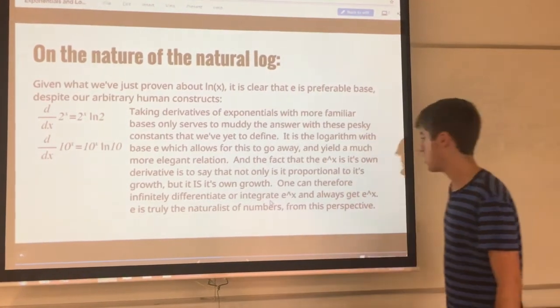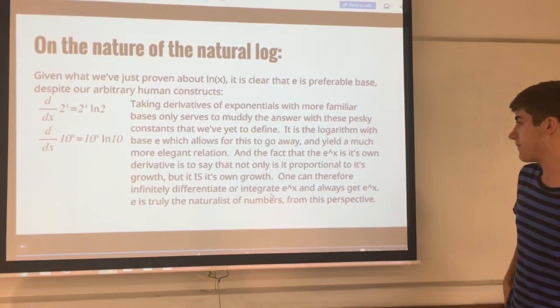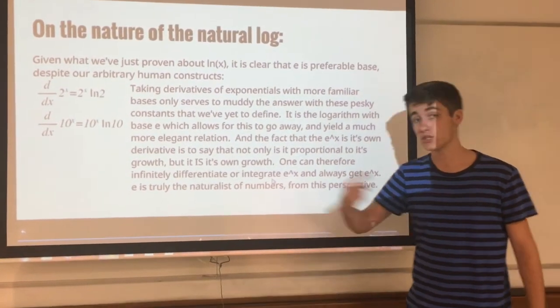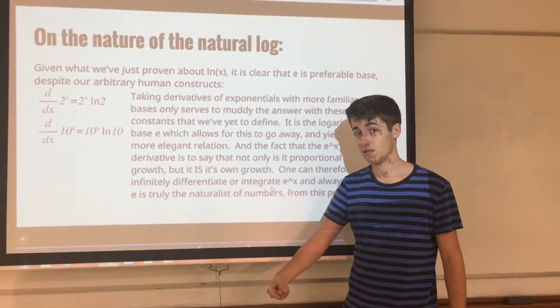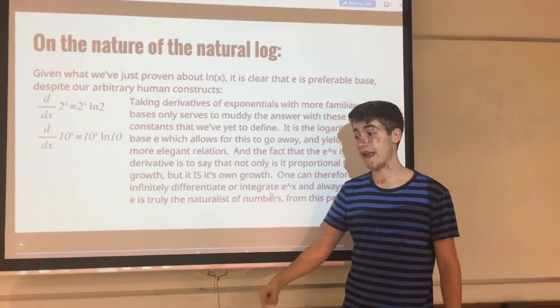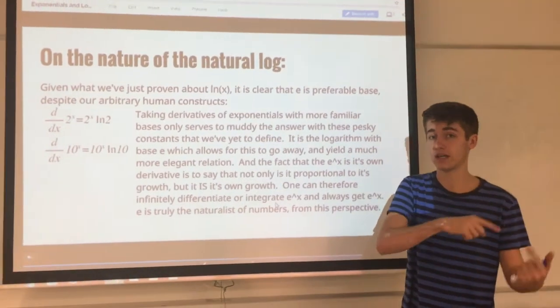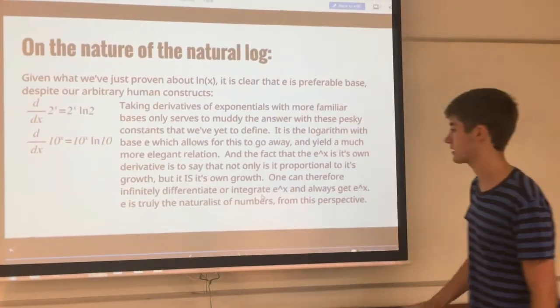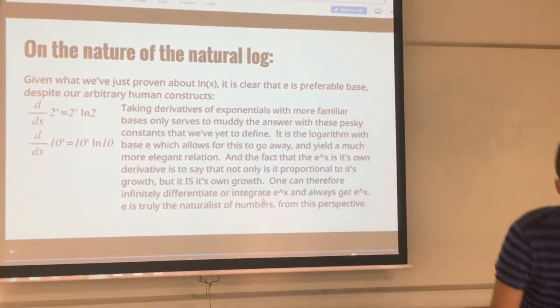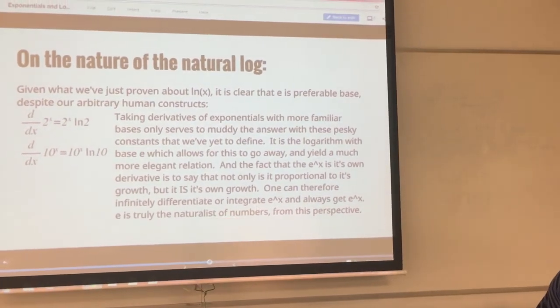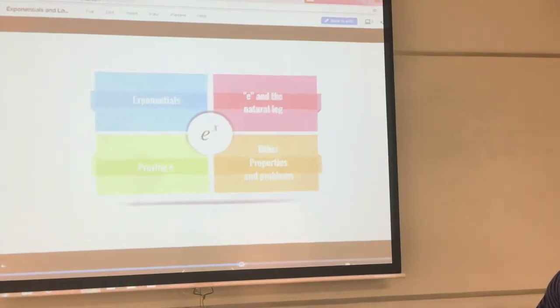And so it's a much more elegant thing than to have these cumbersome derivatives, comparatively speaking. And since e to the x is its own derivative, you can differentiate it over and over and over again, or integrate it over and over and over again, and you will still end up with e to the x. So it's kind of a nice little thing. And we will see that it is in fact a number that is unique and exists.